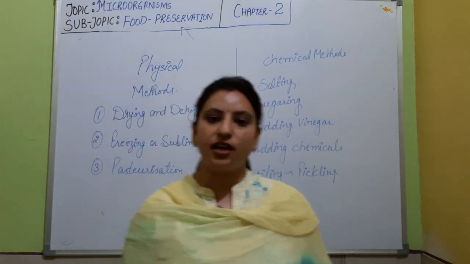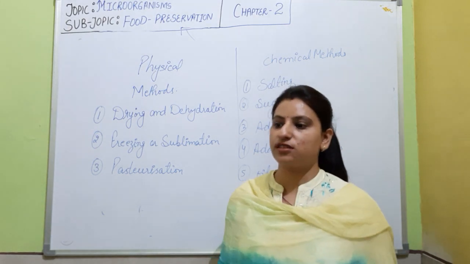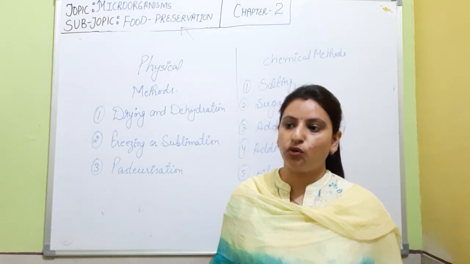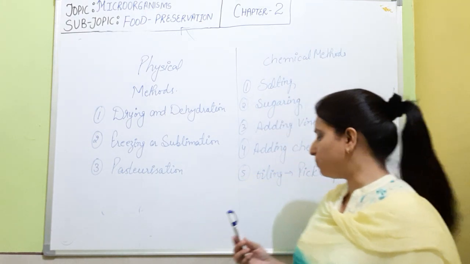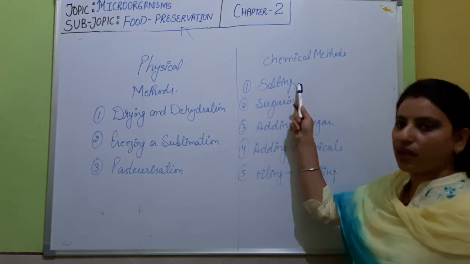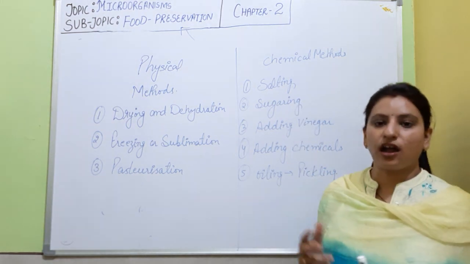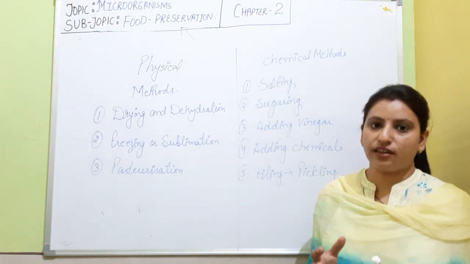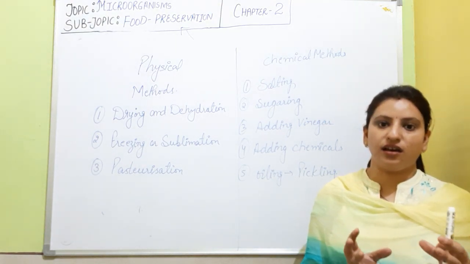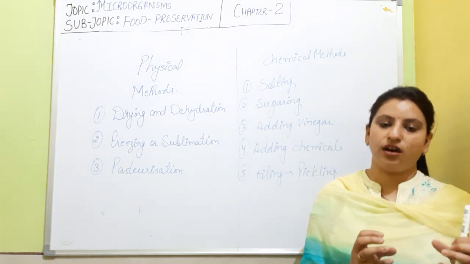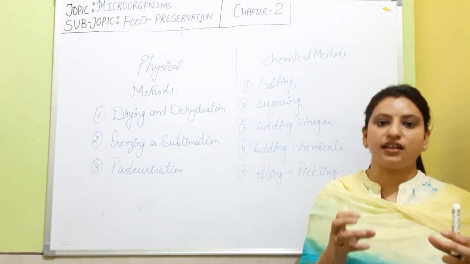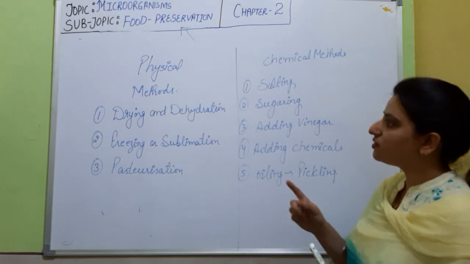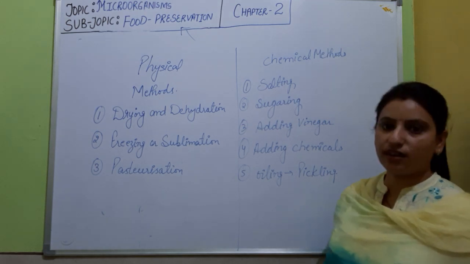Food preservation can be done on two types of scales also: small scale production and large scale production. Small scale production we can do in our home with the help of pickling, and sometimes salting and sugaring. For large scale production, canned food, tinned food and packaged food, that is, canning and tinning, are mainly practiced. So these are the physical and the chemical methods.